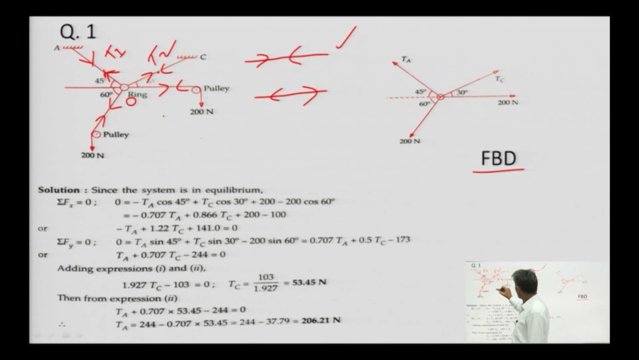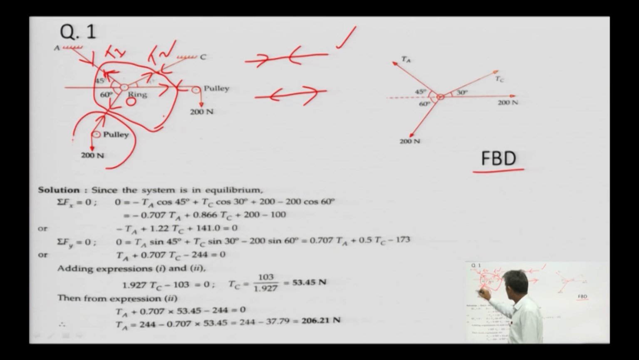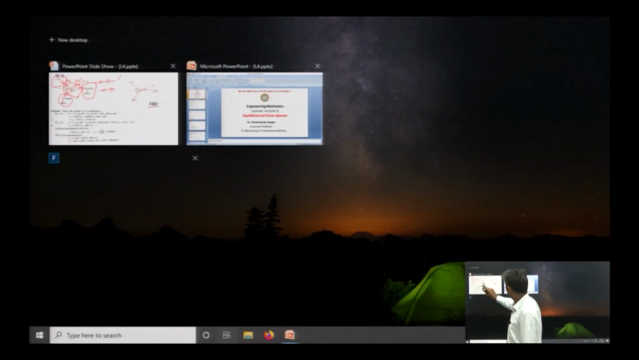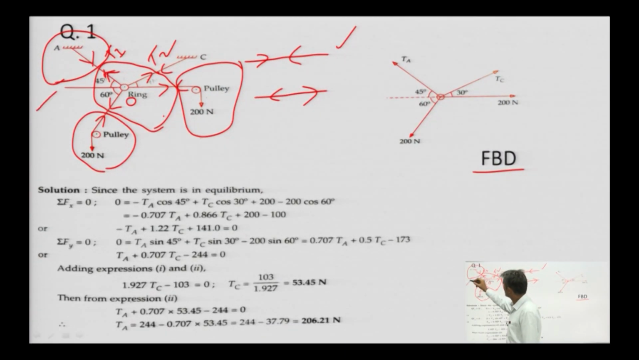If I am isolating this body, if this body has been isolated, then what will I get? We will get here this one. At point A, we will get this one diagram, and this value will be T1.